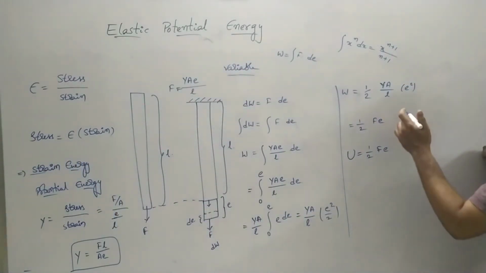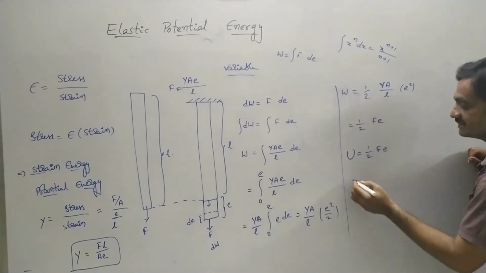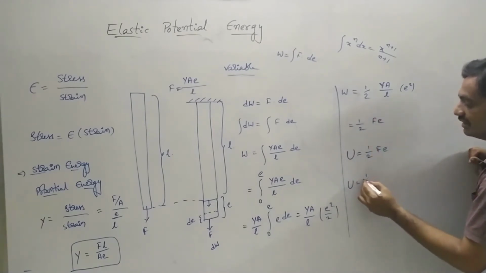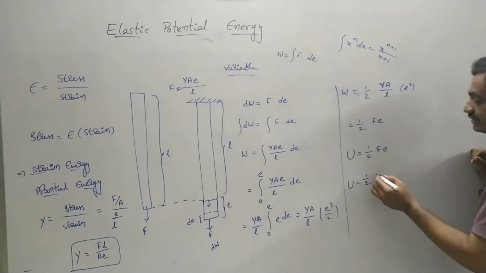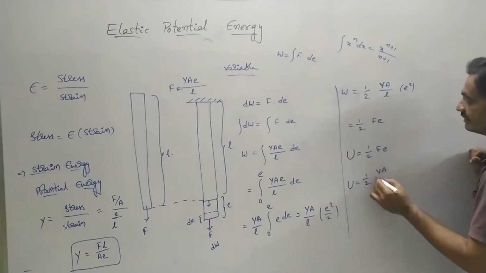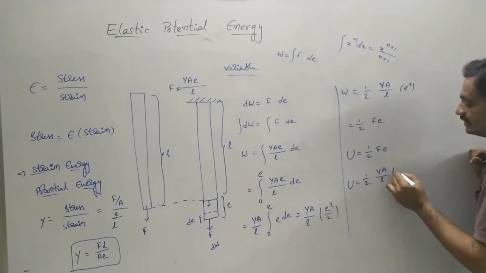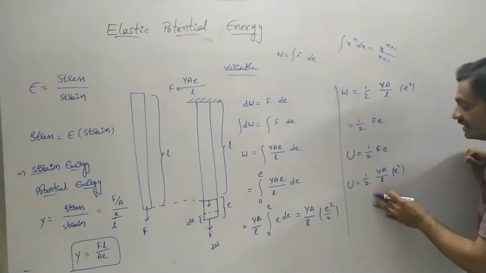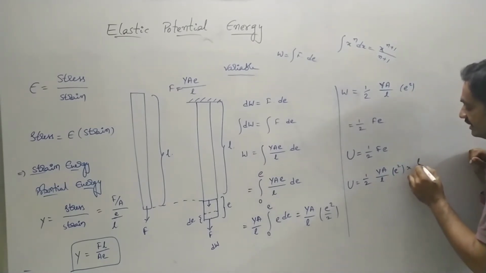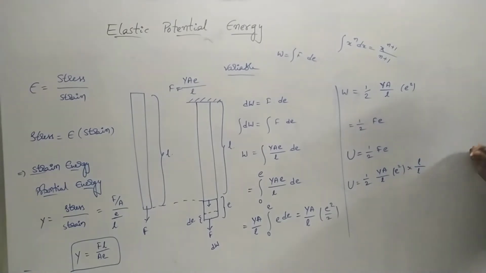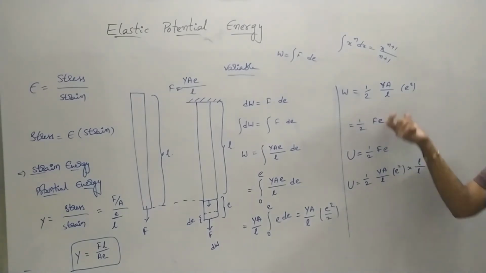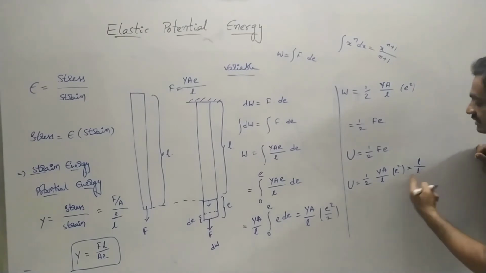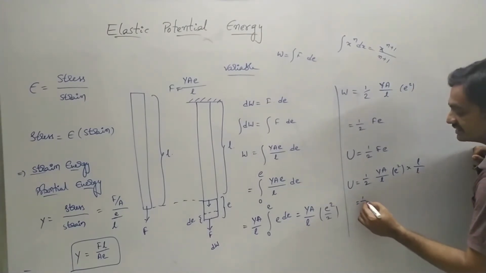So once again consider this expression, U equals 1 by 2 into Y A by L into E square. I'm going to multiply and divide with length L by L. As we cancel, again we will get the same expression.